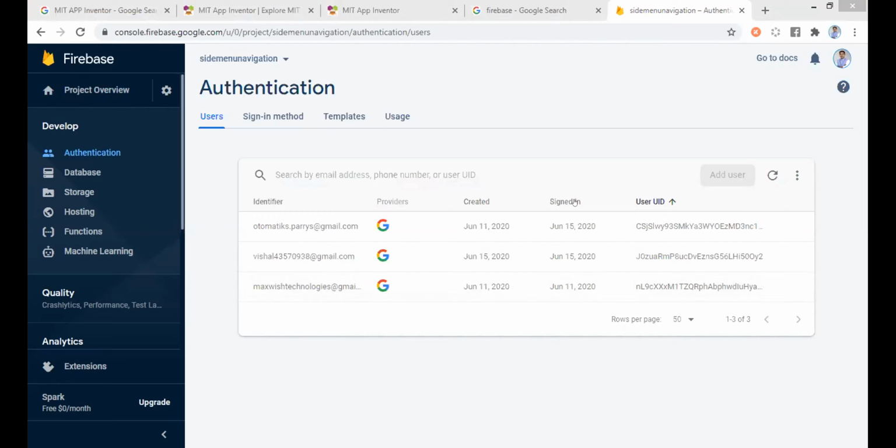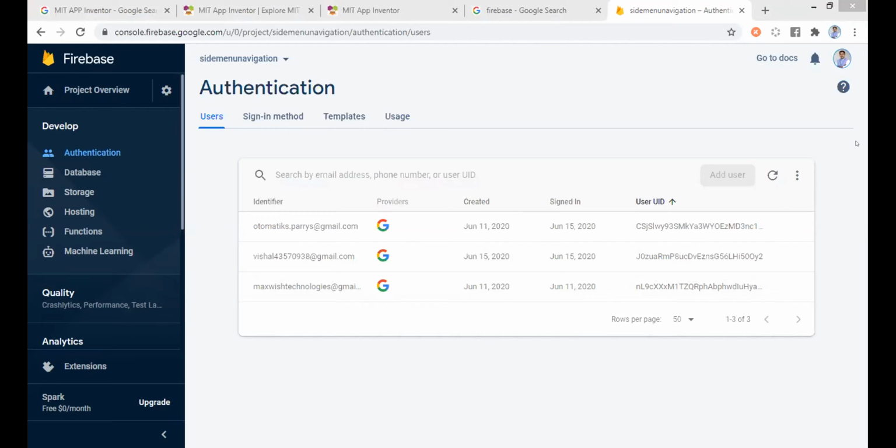Madan is asking, is Firebase free to use? Yes, Madan, up to certain records. I think around 10,000 records, it's free. After that, they charge you. Initially, it is free. Suchita is asking about IDs and passwords for other users.